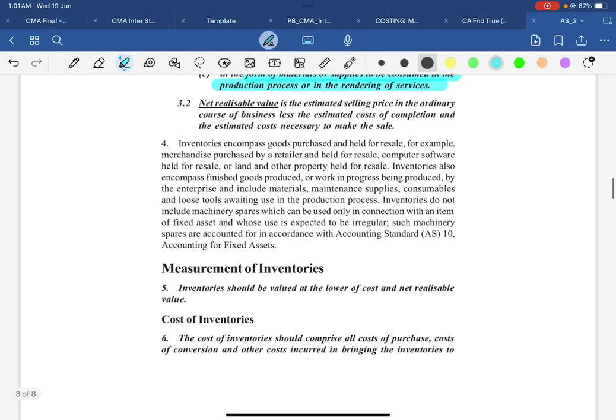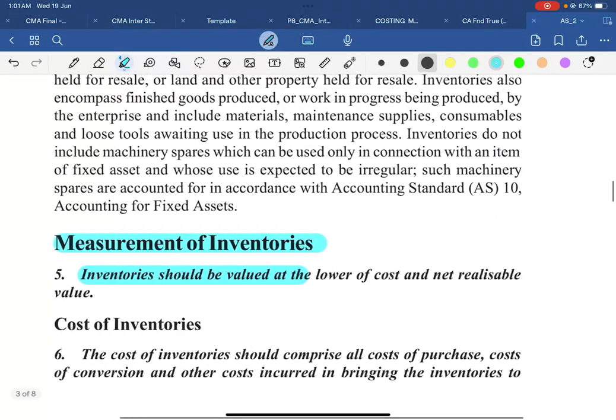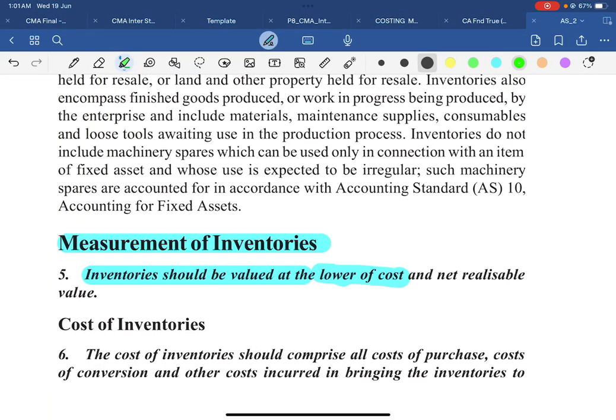Then come to this part, measurement of inventory. Inventory should be valued at the lower of cost and net realizable value. This is what you should write. Inventories, that is the finished goods, should be valued at the lower of cost and net realizable value.